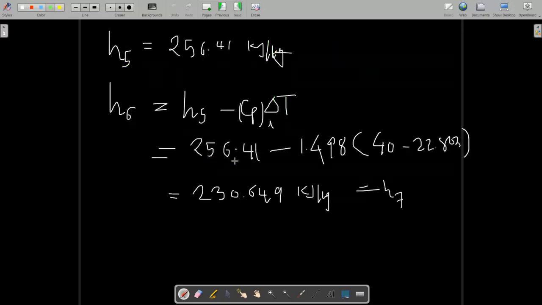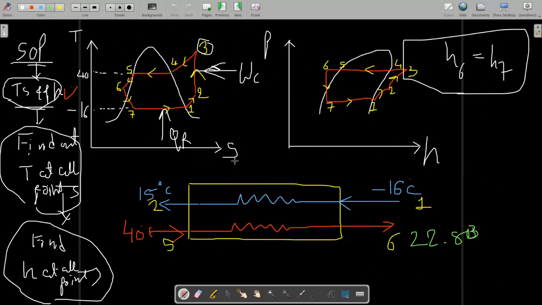Some of you might have questioned why I'm not taking H1 minus H3 here. Because for this 1 to 2, that much amount of heat is given by the refrigerant that is exiting from the condenser over here. Okay, so this much amount of heat is gained here.